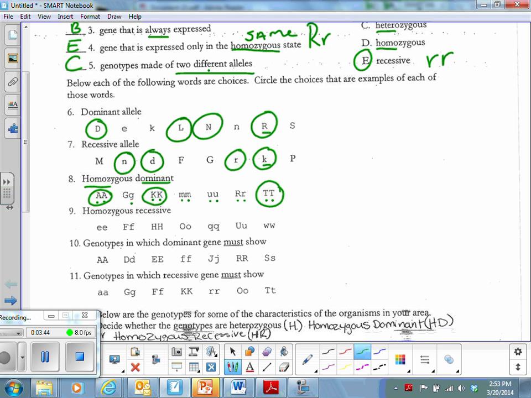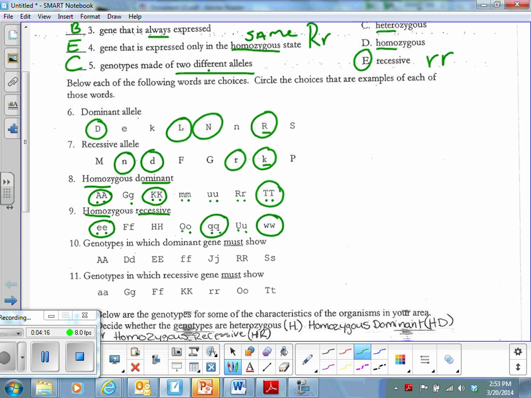All right, homozygous recessive. Again, homo meaning same. Recessive, remember, is represented by that lowercase letter. So lower, lower, they're the same. That's homozygous recessive. Capital lower, capital, capital, capital lower, lower, lower, there it is, homozygous recessive. Next one is capital lower, and then lower, lower. So we had 3 homozygous recessive.